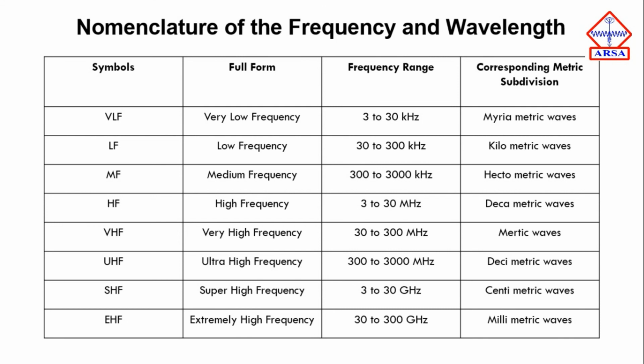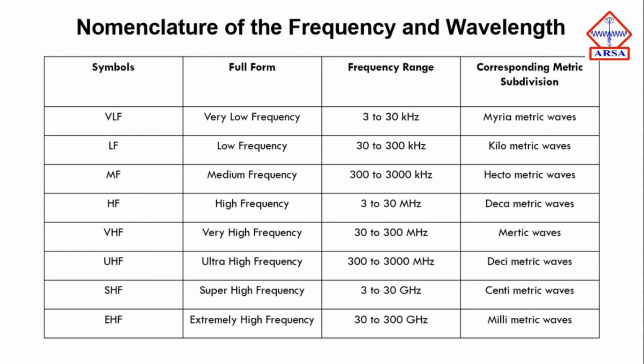Then the frequencies ranging from 300 to 3000 kilohertz are known as medium frequencies, and the waves are known as hectometric waves. Then the frequencies ranging from 3 to 30 megahertz are known as high frequencies, and in the metric subdivision they are known as decametric waves.